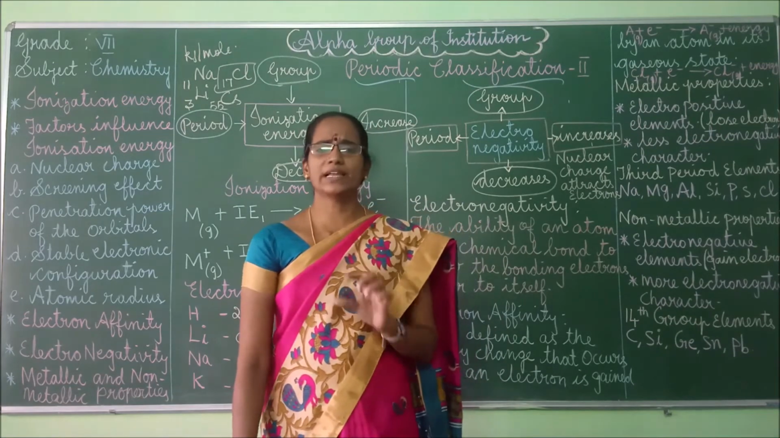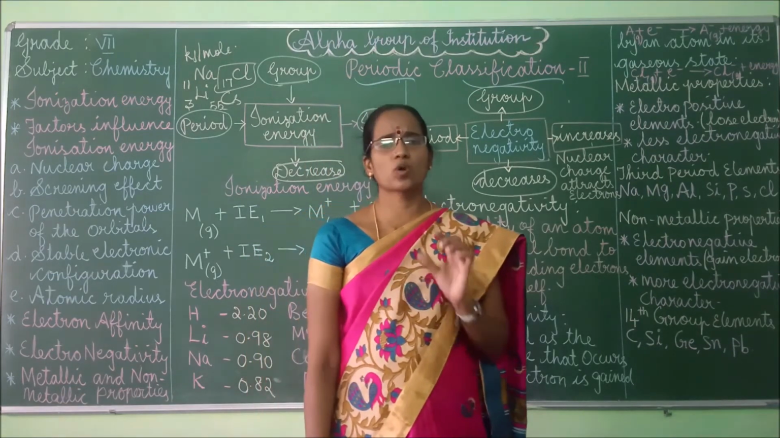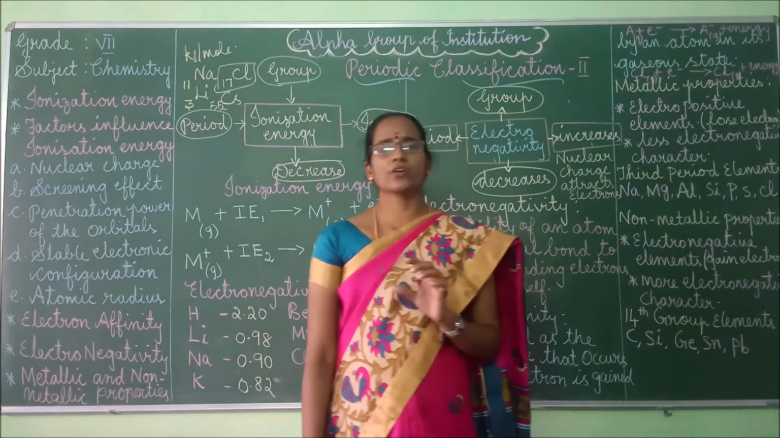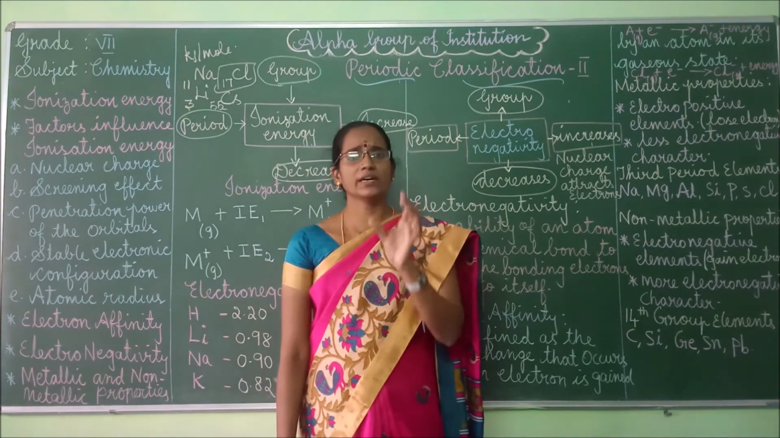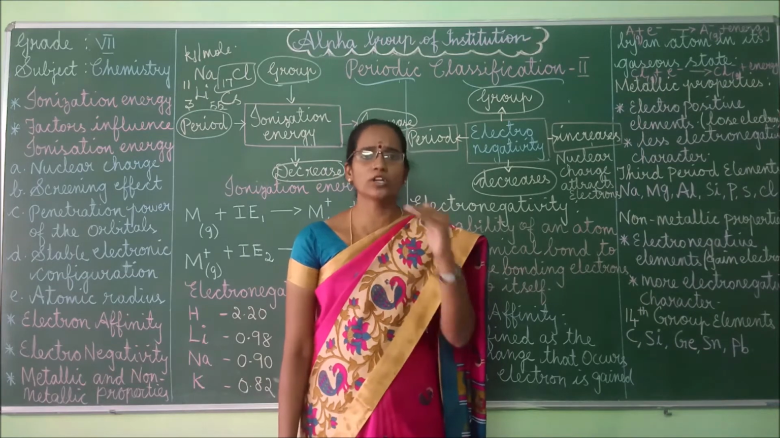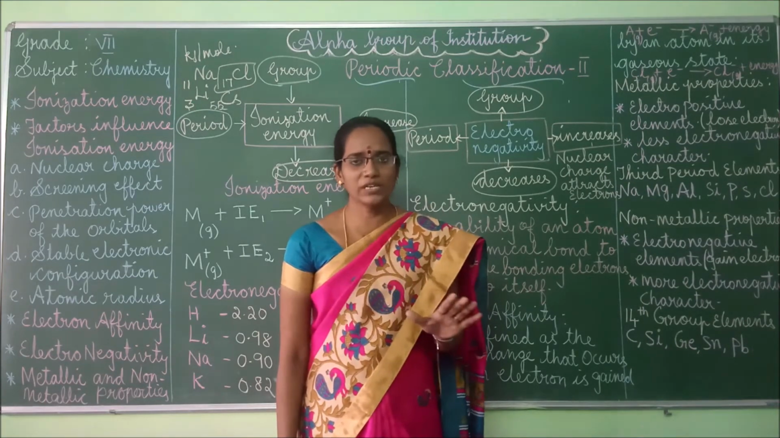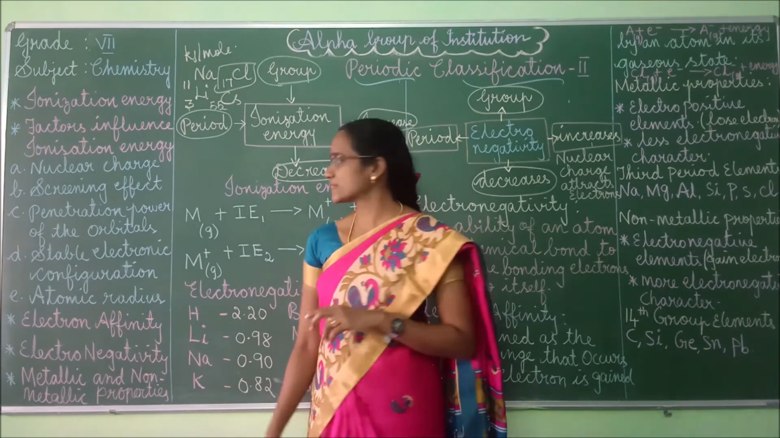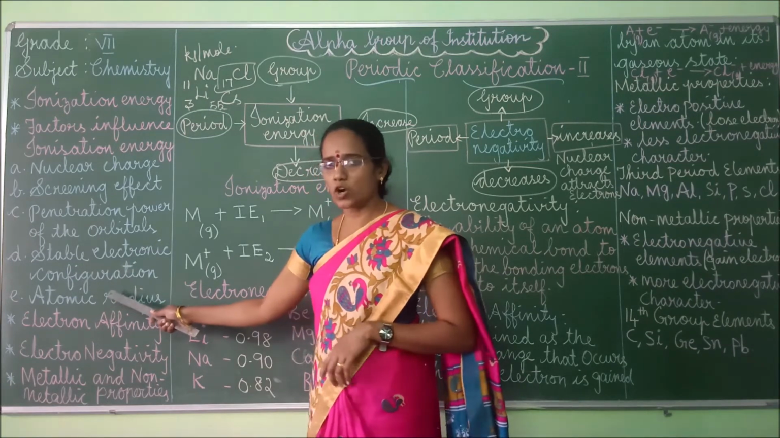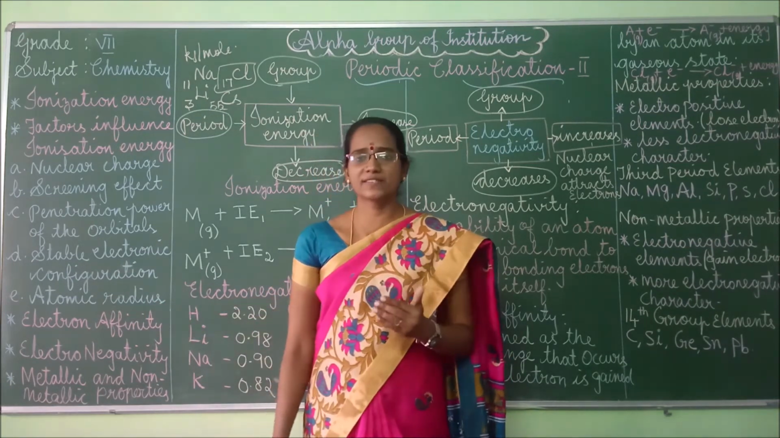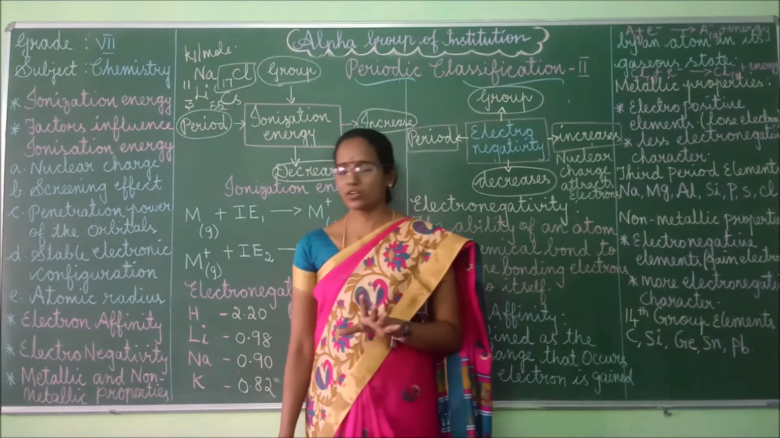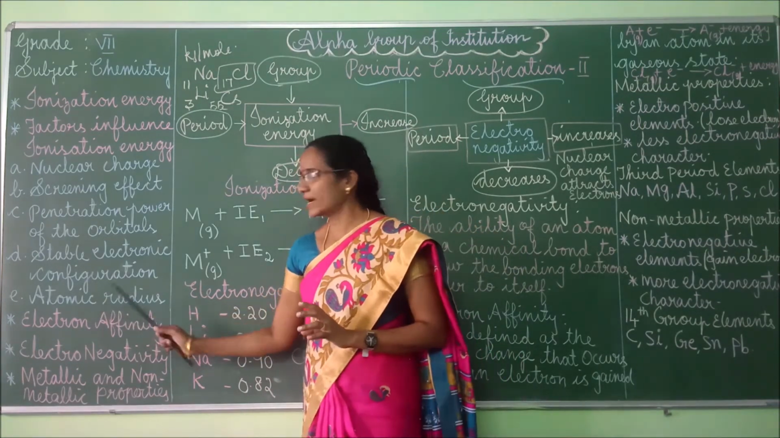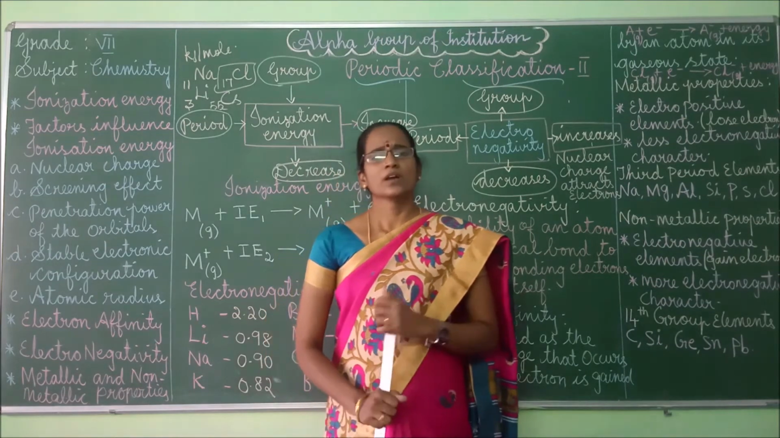What does stable electronic configuration mean? Stable electronic configuration means all the electrons present in the outermost orbit are stable in nature. Then we can say it is a stable electronic configuration, right? If it is unstable, we can say unstable electronic configuration. Right. Next one, atomic radius.